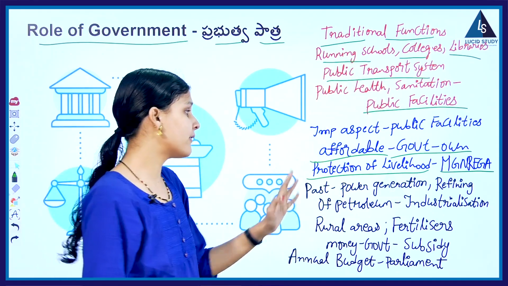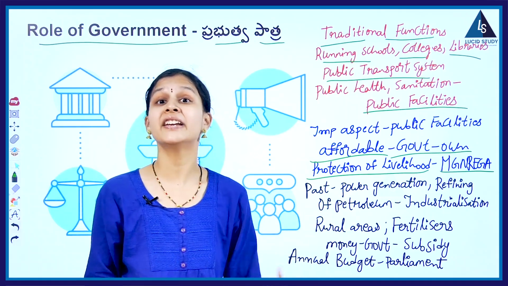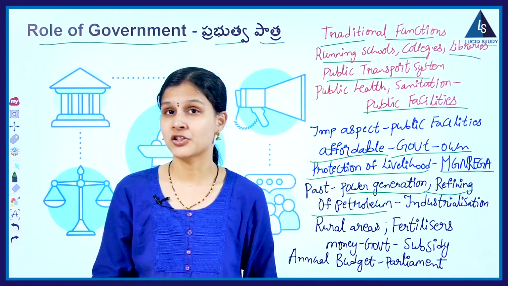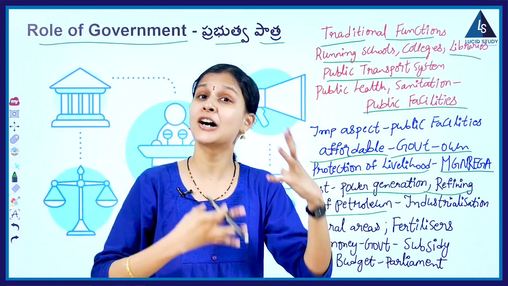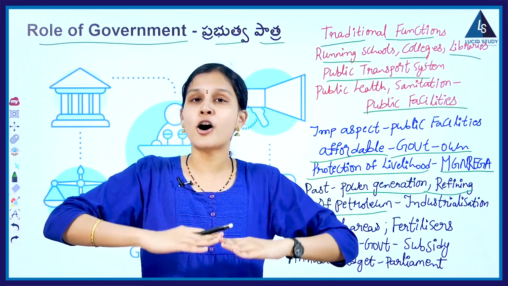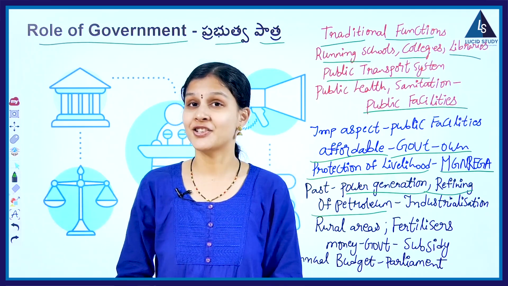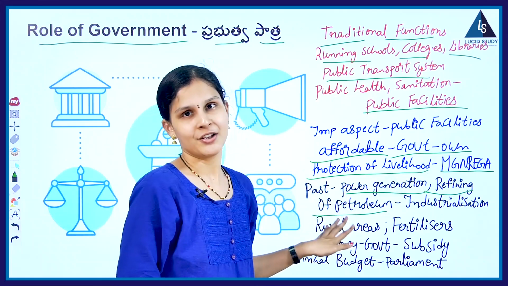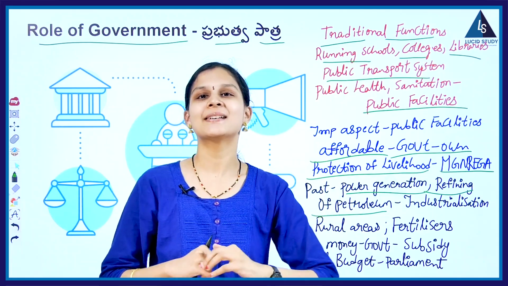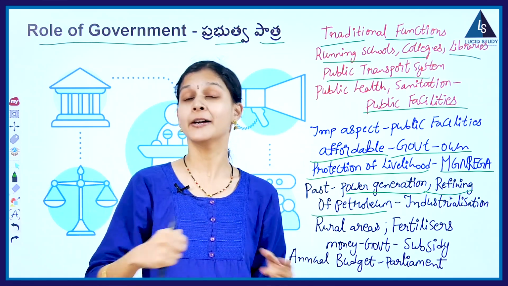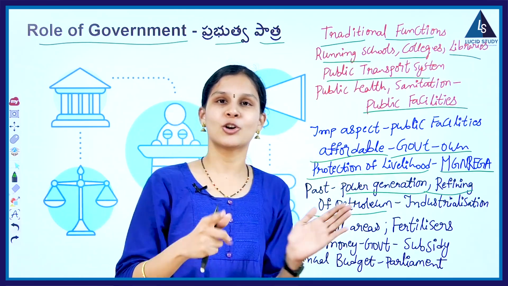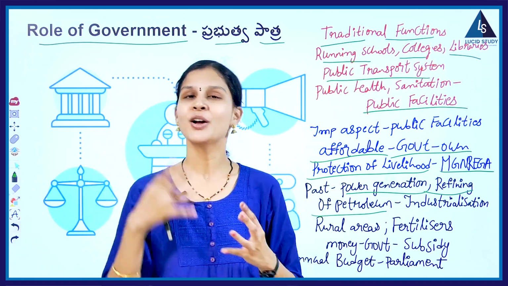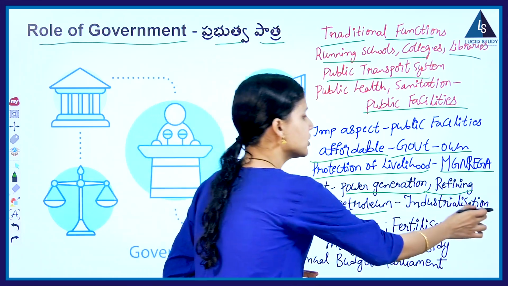So in the past, the government used to run heavy industries like power generation, refining of petroleum, steel manufacturing, etc. All these heavy industries the government used to run. So it formed a proper base for industrialization. Industries could develop more because these became the base. So without this, today the concept of industrialization would not have emerged. If all this had not been there, we would not even have had the chance to talk about the concept of industrialization today. So this is all about urban areas.